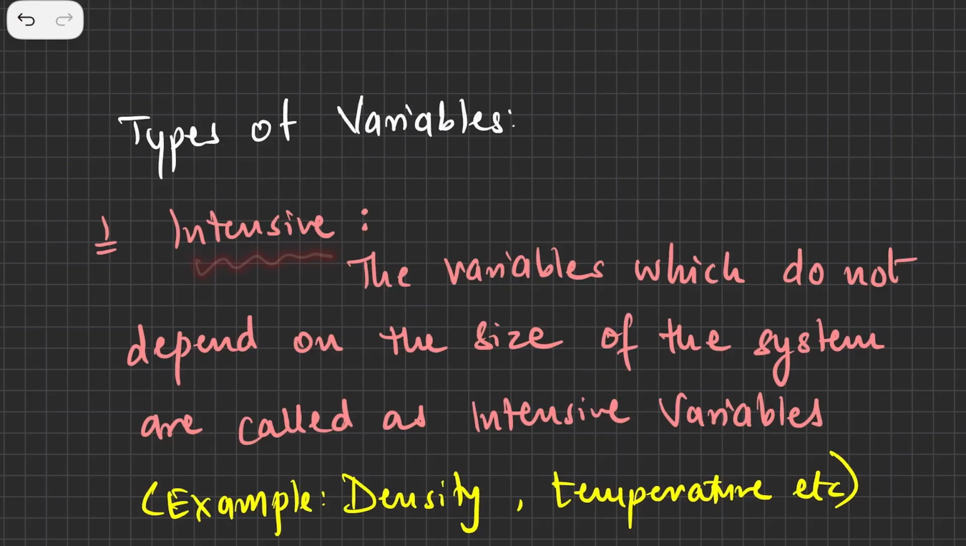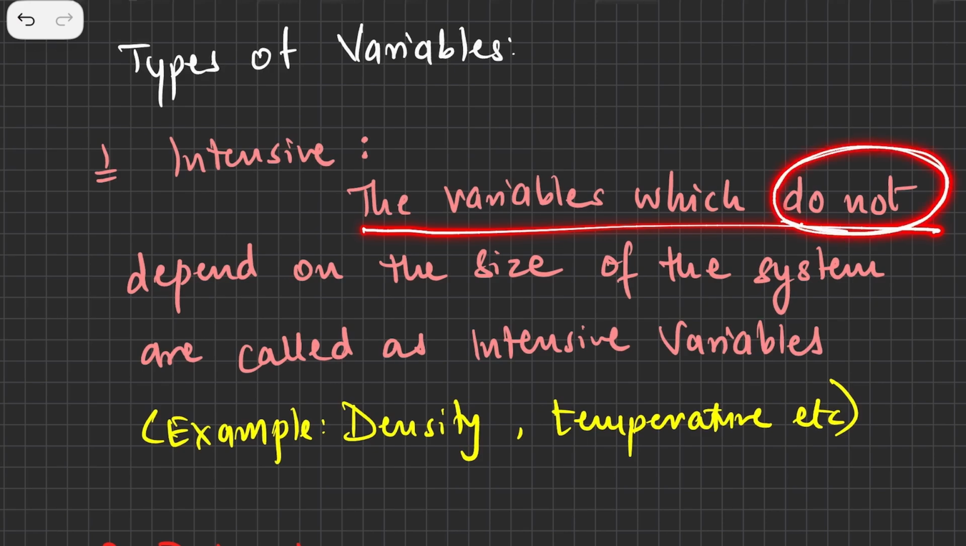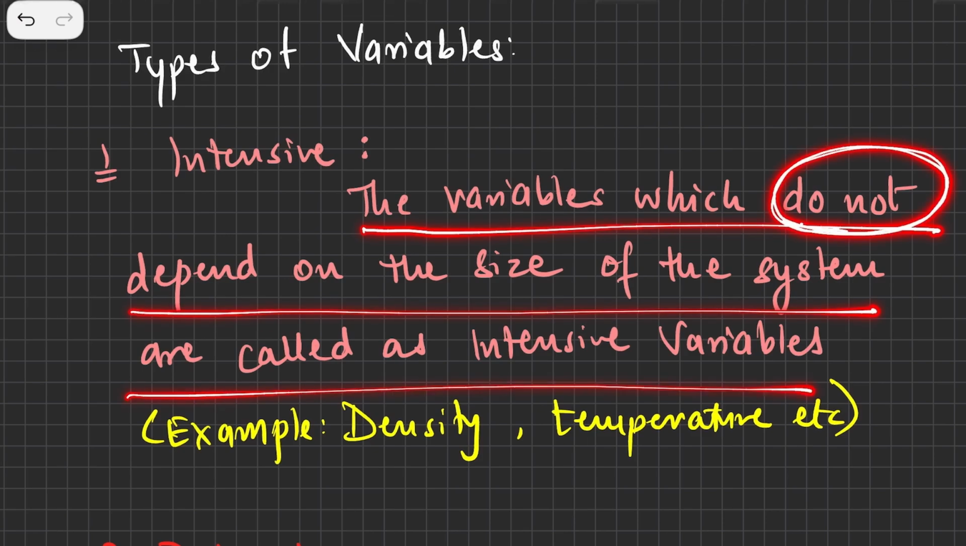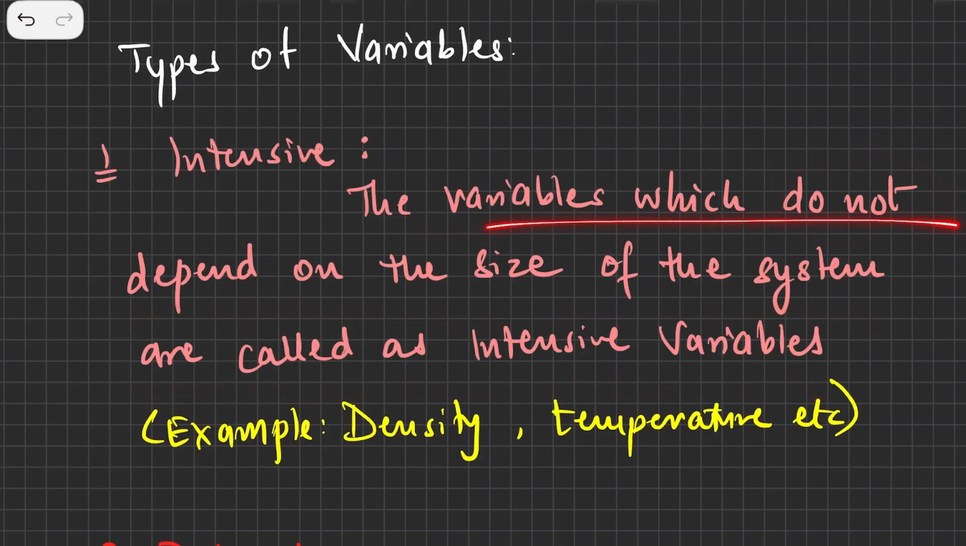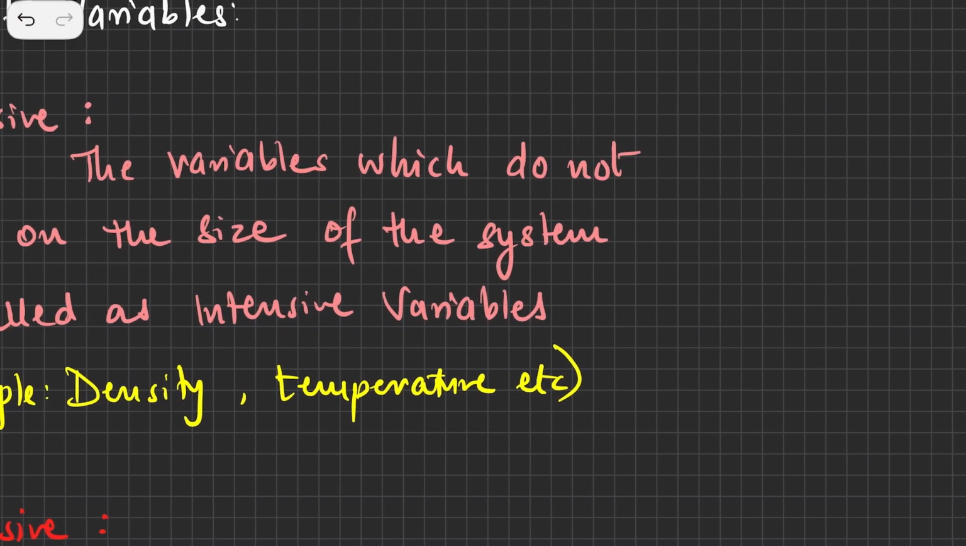If you can read this, the variables which do not depend on the size of the system are called intensive variables. So for example, density, for example, temperature. These are the variables which do not depend on the size of the system.